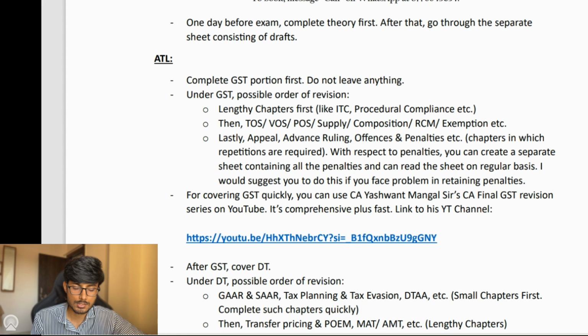Now, in Advanced Tax Laws, first you should complete the GST portion. Do not leave anything from the GST portion. Under GST, a possible order of revision could be lengthy chapters first, like ITC, procedural compliance, etc. Then you can move to TOS, VOS, POS, supply, composition, RCM, exemption, etc. And then lastly, appeal, advance ruling, offences, and penalties. We are doing these chapters at last because in these chapters, continuous repetitions are required.